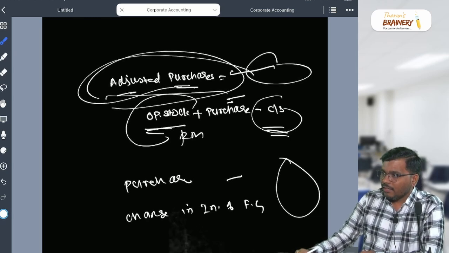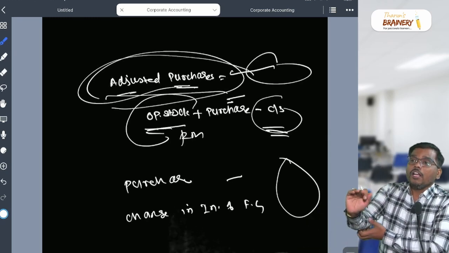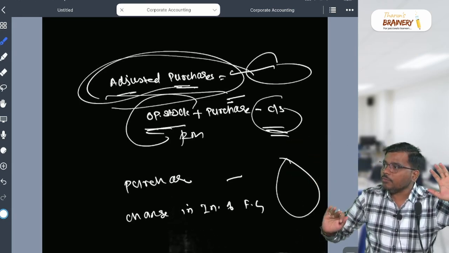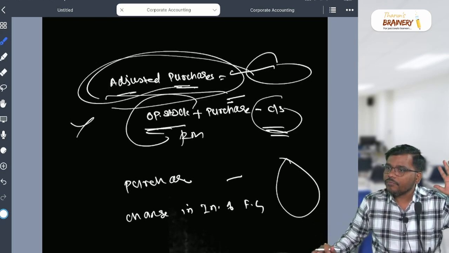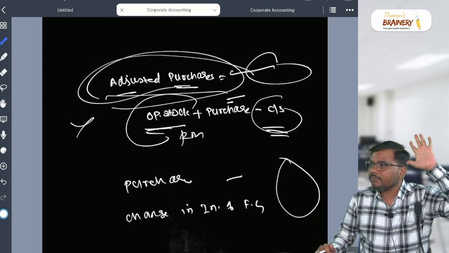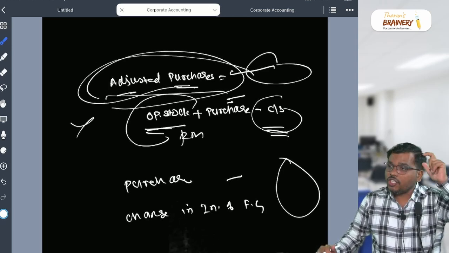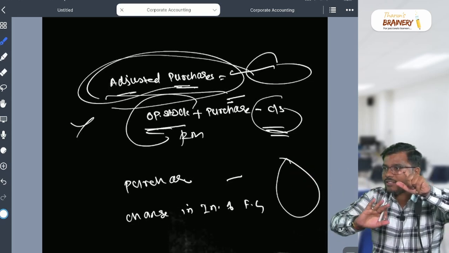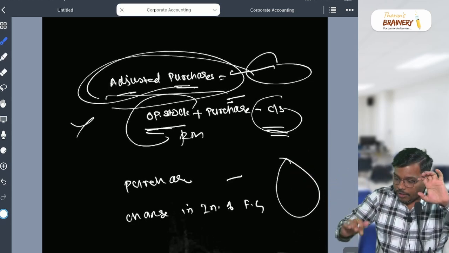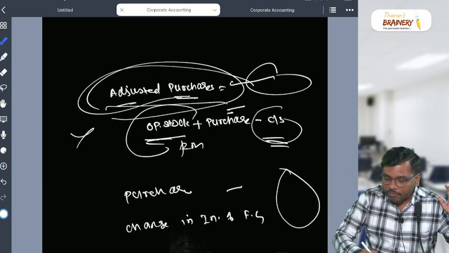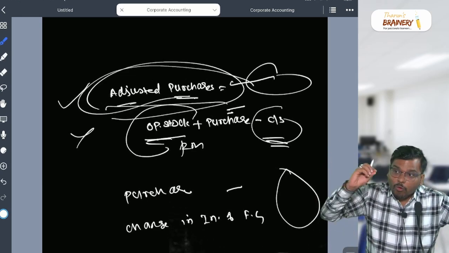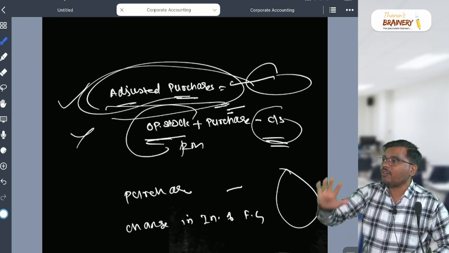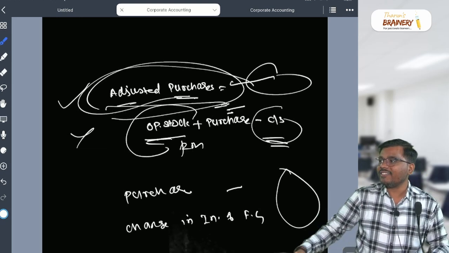I repeat the question again, listen very carefully. If you see the format of the statement of profit and loss, the expenses format, first is cost of raw material consumed. It is not a raw material, I told you clearly. Second is purchases of stock in trade, purchases. Third is change in inventory of finished goods, work in progress, all these things. Correct? In this question they have not given purchases. They have given adjusted purchases. My question to you, can you write adjusted purchases in the purchase category or not, in the statement of profit and loss?